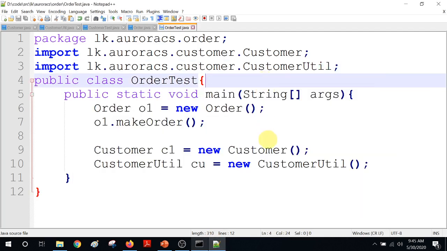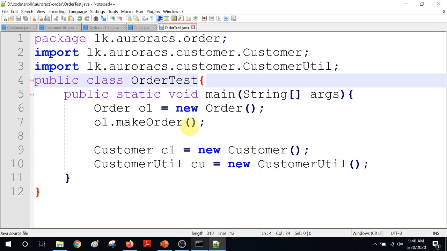So what is the rule? If you are referring to a class or any type which is in your package, you can just use it without importing. But if you are referring to a class or interface in a different package, of course you can use it as long as you have the visibility, which we are going to discuss in a separate session. If you have the access visibility, then still you have to import and use it. You can't just use it as long as they are in a different package. Okay, so that is something you have to understand. I hope you got it.